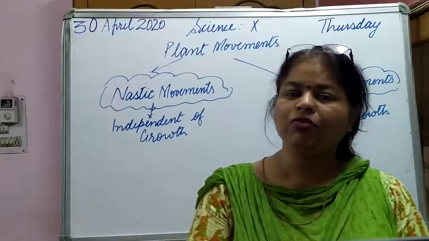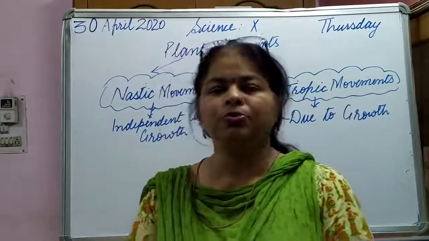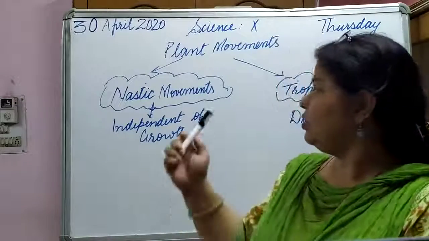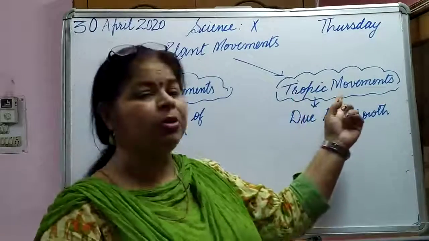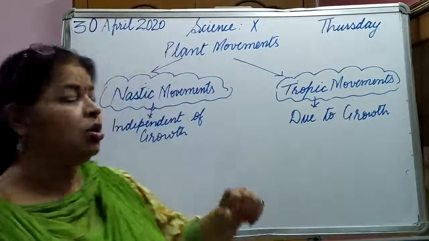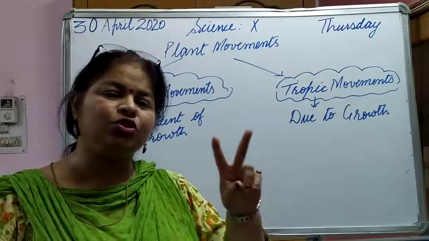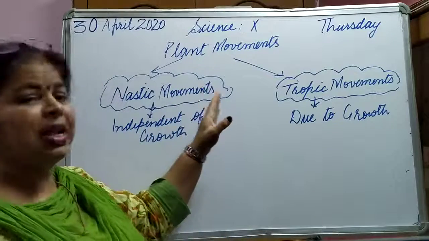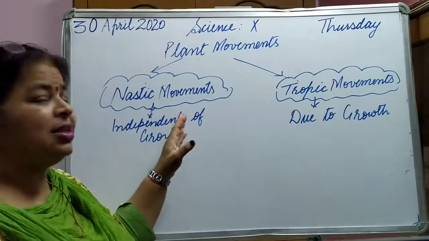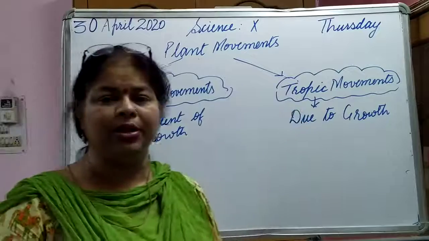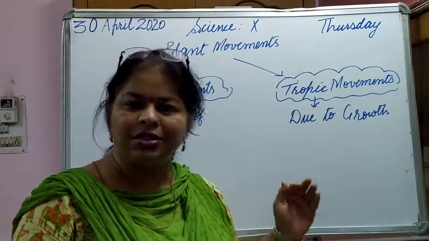Besides that, today what we are going to study is that plants show two types of movements. The first movement that we are talking about is nastic movement, and the other one is tropic movements. Okay, so if plants show movements, they can be categorized into two categories. What are they? Either nastic movements or tropic movements. Okay, what do you mean by nastic movements and tropic movements, and what are some examples related to them? So we are going to study it in detail right now.